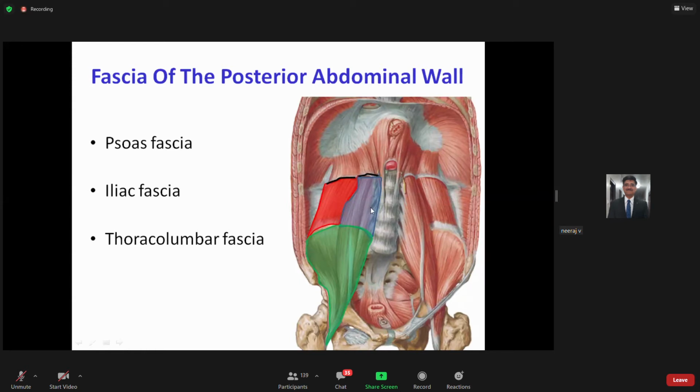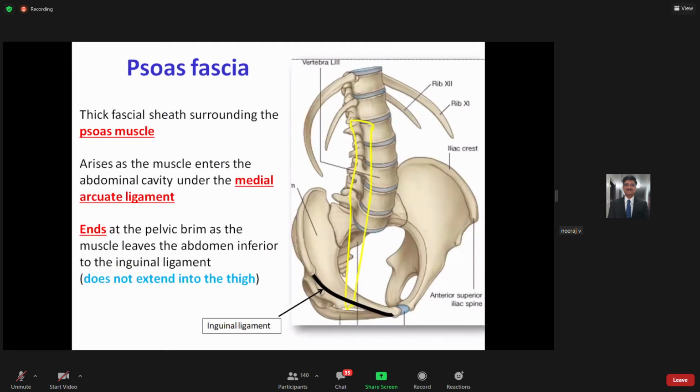Then you have the iliacus fascia, and third will be the thoracolumbar fascia, and we will be looking at these three fascias one by one. So firstly, we will be looking at the psoas fascia.